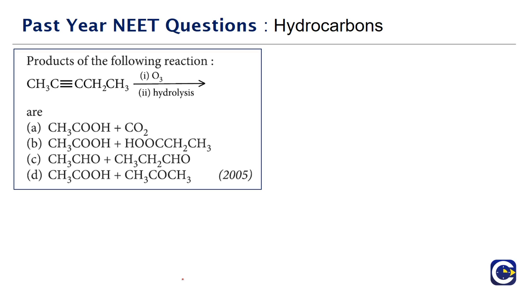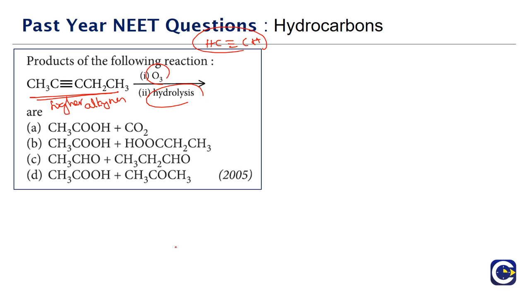What are the products of the following reaction? We have an alkyne, and we call them higher alkynes. Means what? We consider all alkynes to be derivatives. This is a convention that people followed in the initial times, where we take the alkynes to be derived from acetylene or ethyne. By attaching an alkyl group to ethyne, it's a higher alkyne which is undergoing ozonolysis. So O3 followed by hydrolysis. We have to predict what the products will be.